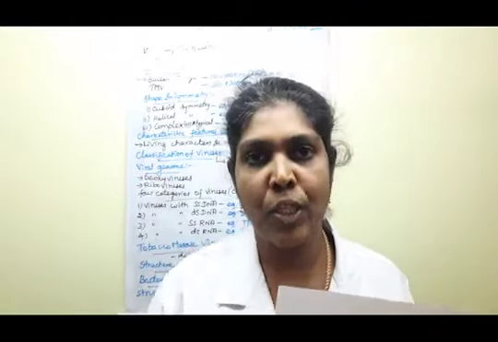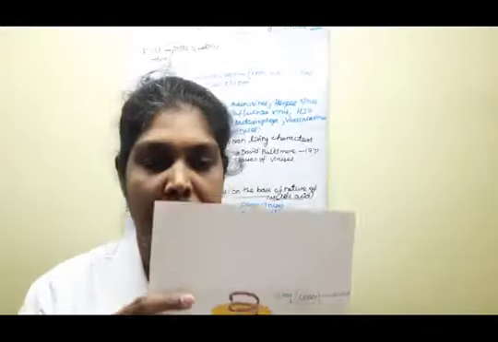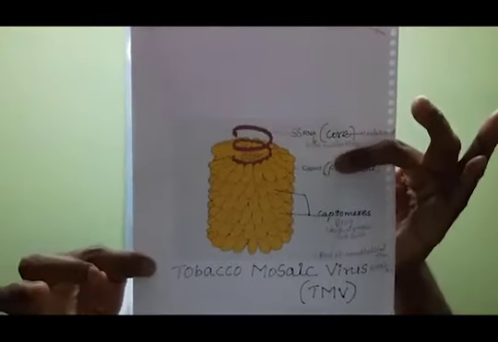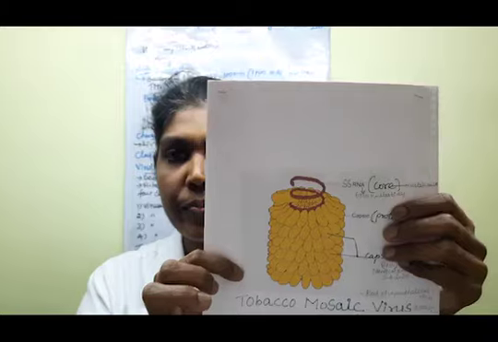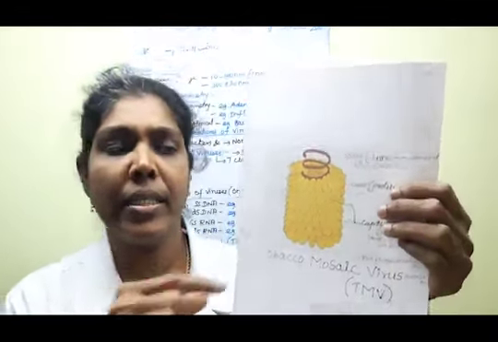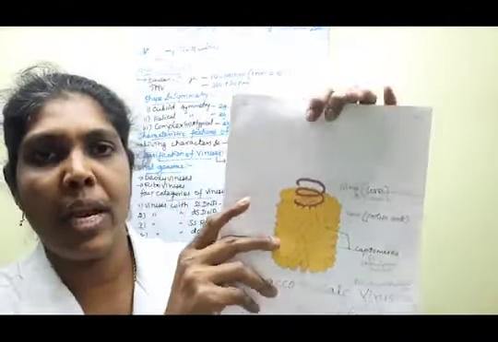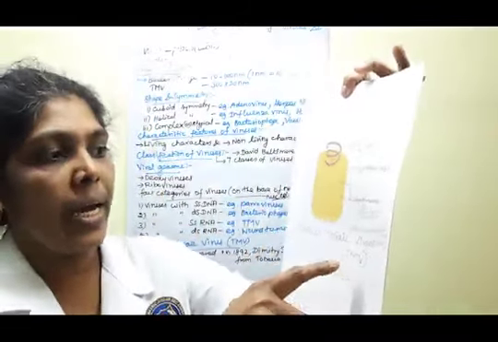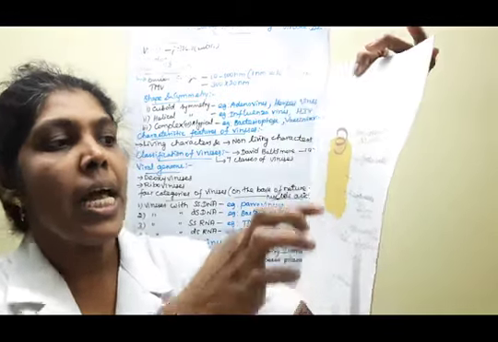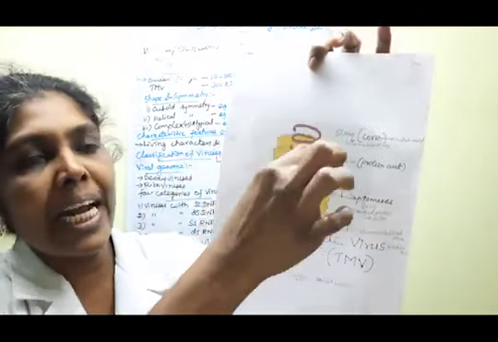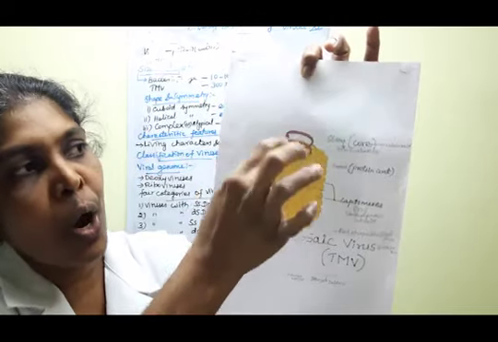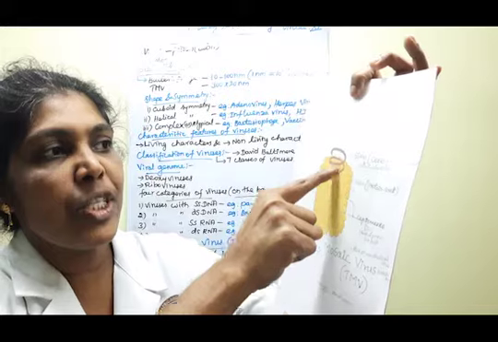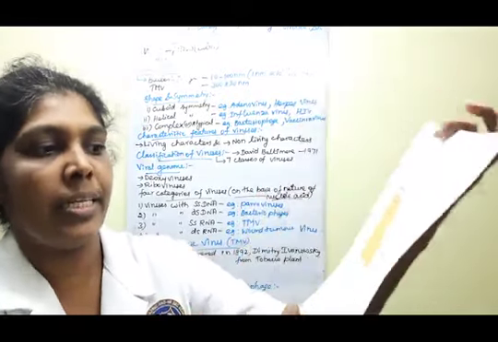Clear? Next, the structure of the tobacco mosaic virus. If we look at the tobacco mosaic virus, first, it is a rod-shaped helical virus.